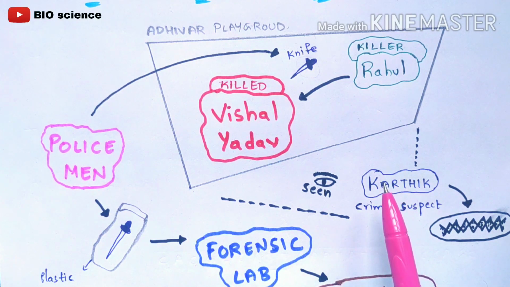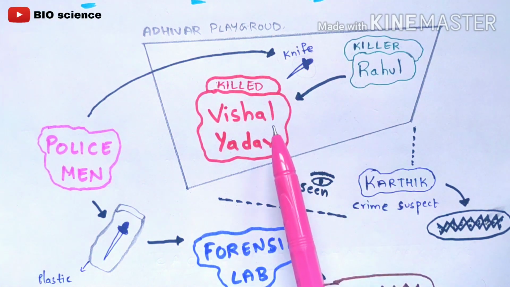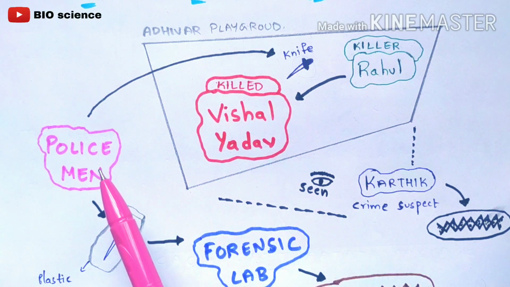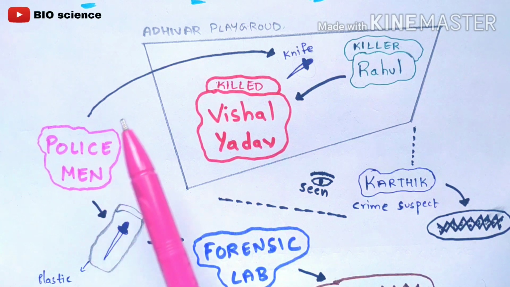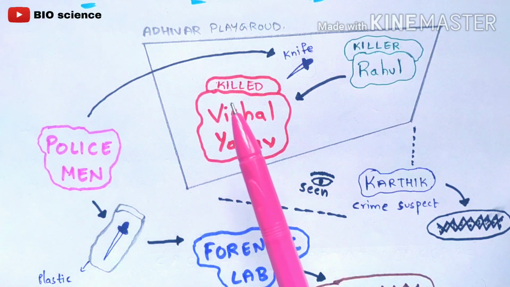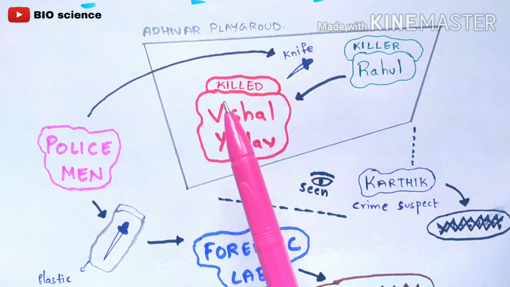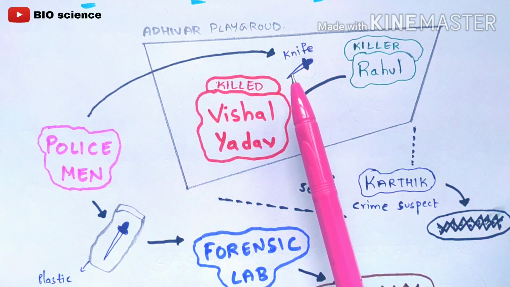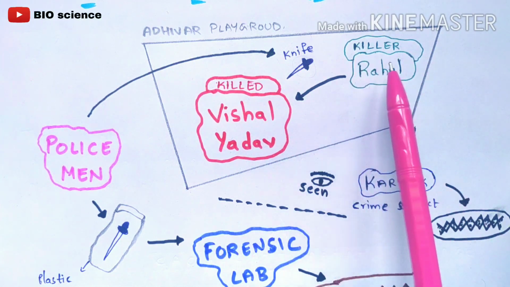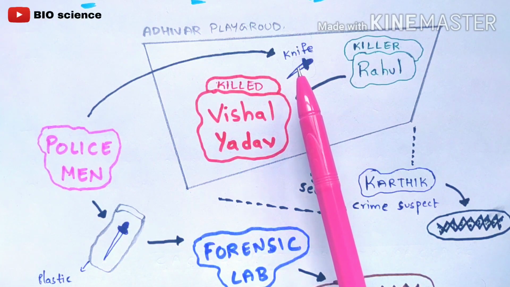Now Karthik will go to the police station and explain the total crime scene to the cops, the policemen. The policeman will take Karthik along with him and go to the Adivar playground. Why will they go to the Adivar playground? To see some clues, whether clues are present in the playground or not. Now they will see a knife, because Rahul threw the knife after stabbing him and escaped. This knife is the only evidence obtained by the policeman.